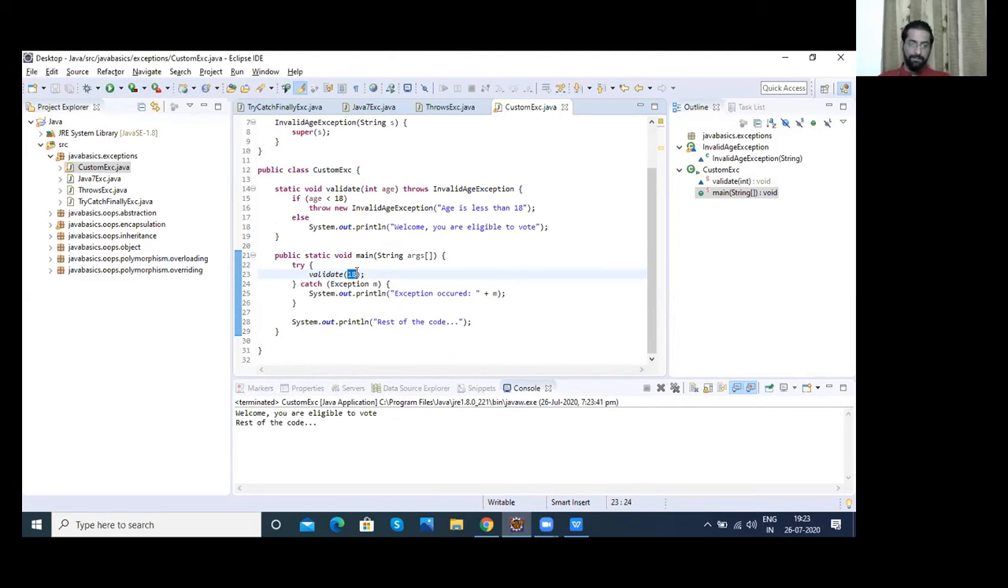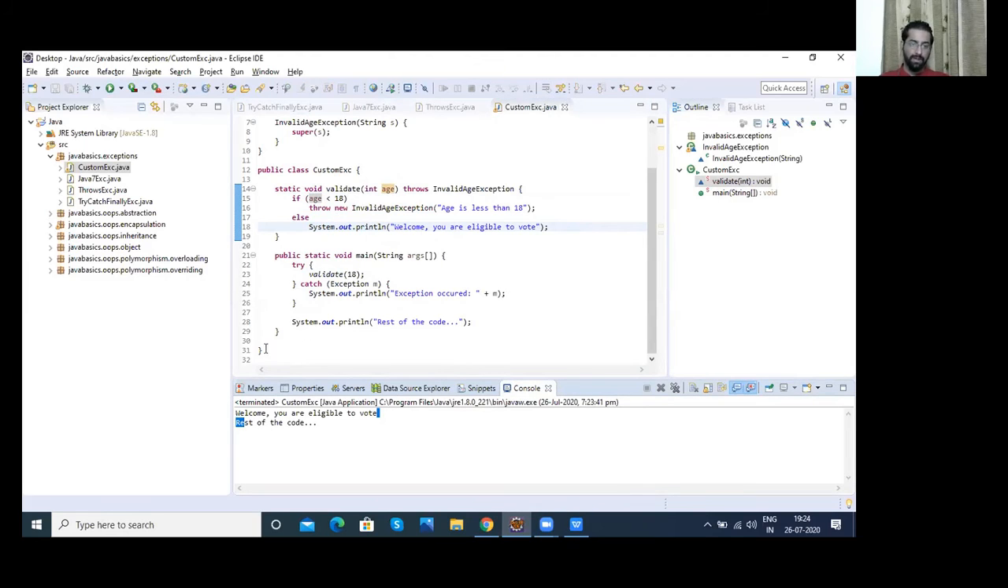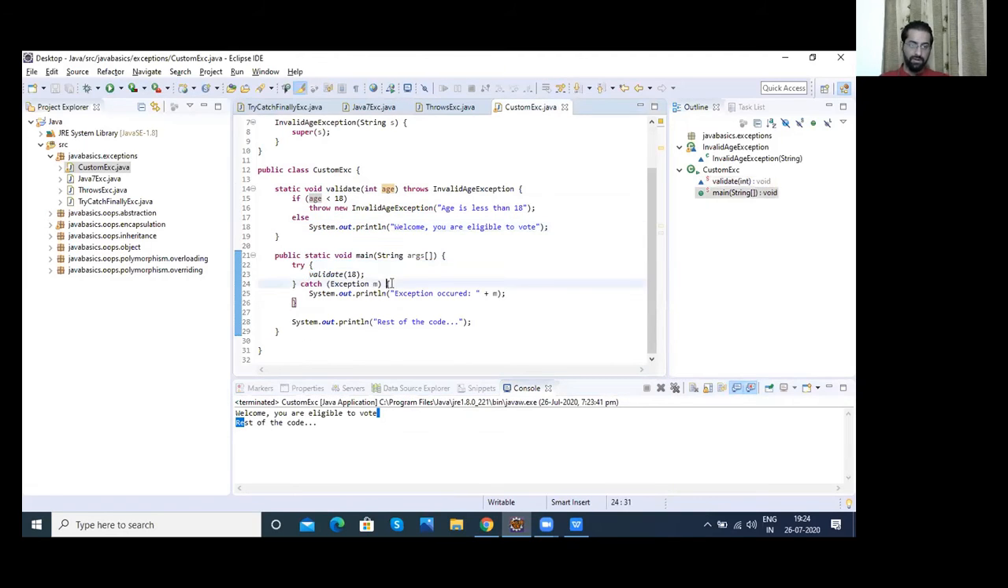What happened here? I passed 18. Since 18 is not less than the age limit, it doesn't match this condition. It will go to else and run this: Welcome, you are eligible to vote. Okay. It will go back here. Since there was no exception, it will not go inside the catch block, and it will go to the rest of the program. Now, instead of 18, if I had written 17, then what happens?